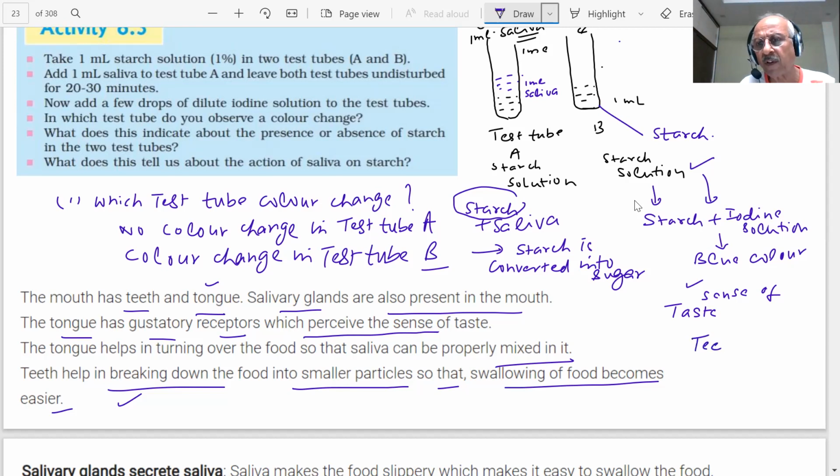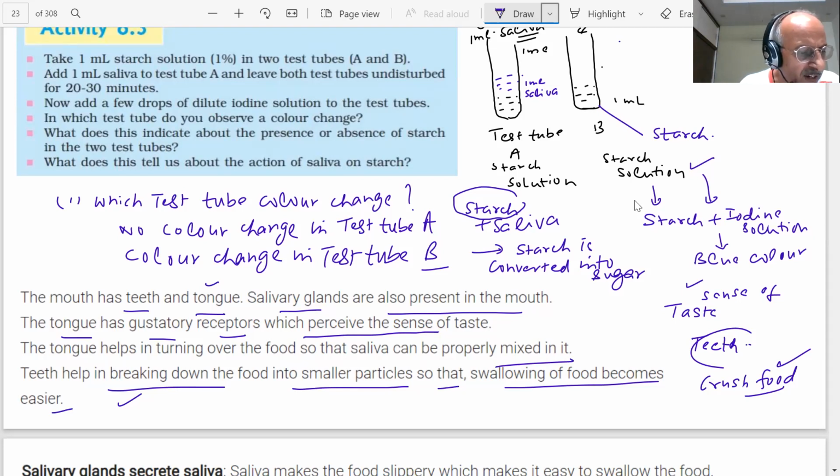What are your teeth doing? They crush the food. Those who do not have teeth, you know what will happen? There will be a problem of crushing the food. If I have fewer teeth, for example, then I will need to put in dentures, or I cannot crush the food. It will be difficult to digest the food, students.